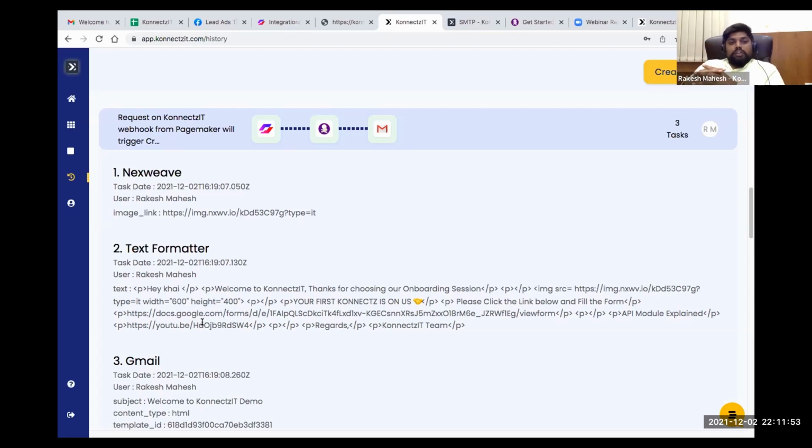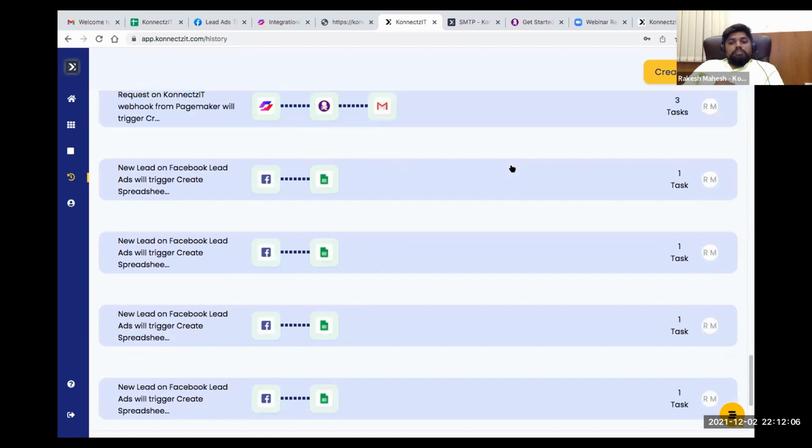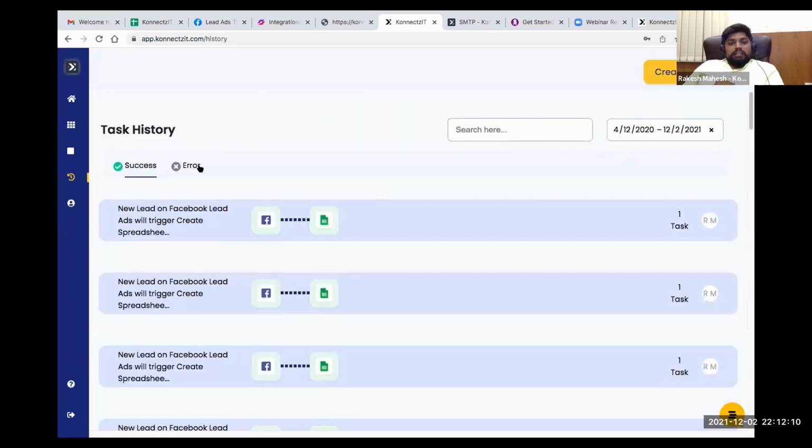So this is how we count tasks. The first app you leave out, and whatever apps you connect after that are counted as one single task. So this is how you can see all the details present over here. You can see them in the task history tab, and error messages, based on the dates provided here.